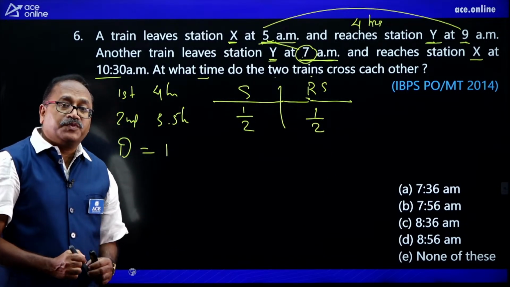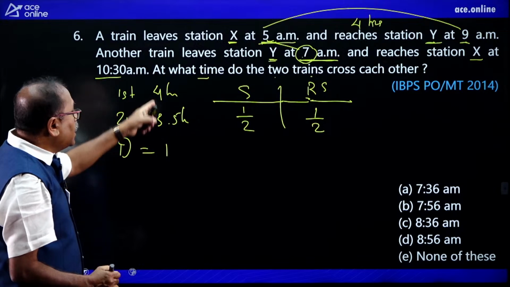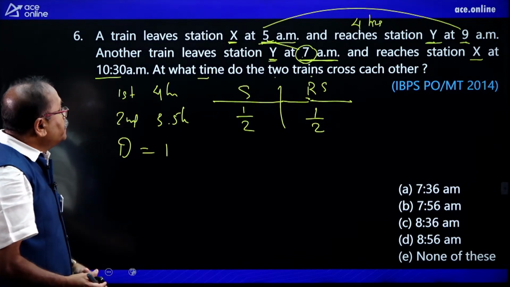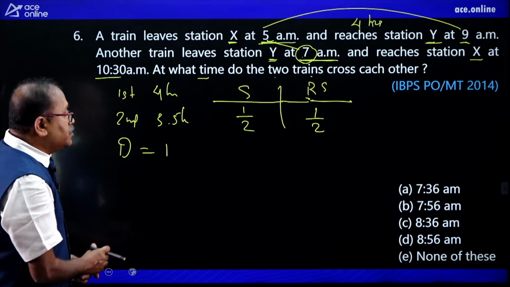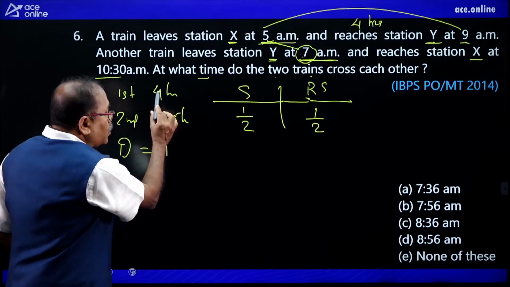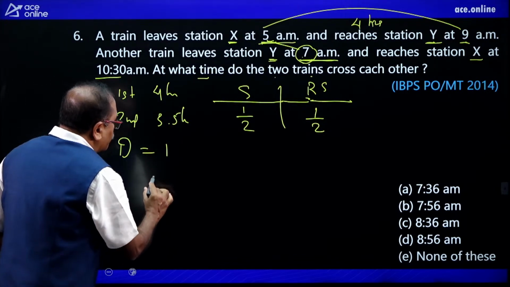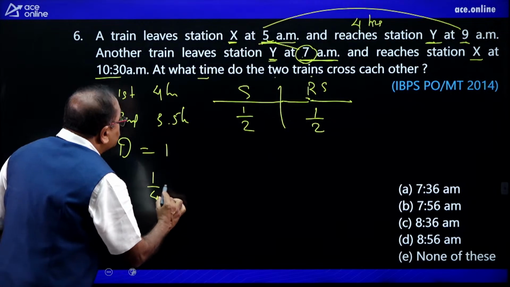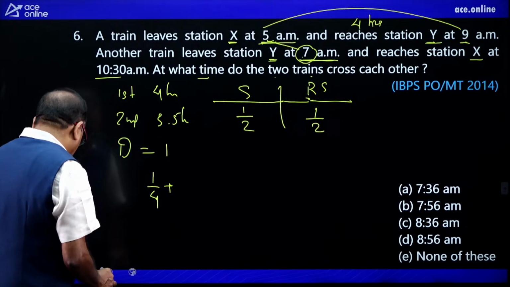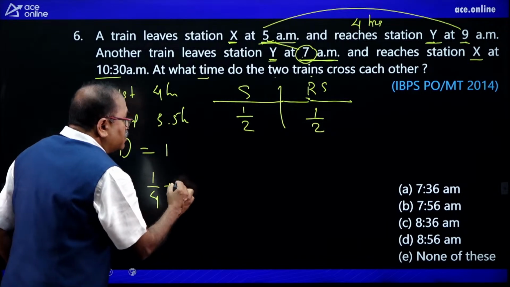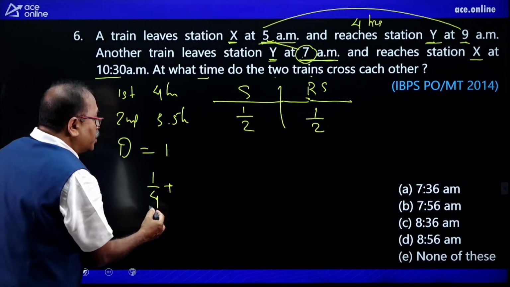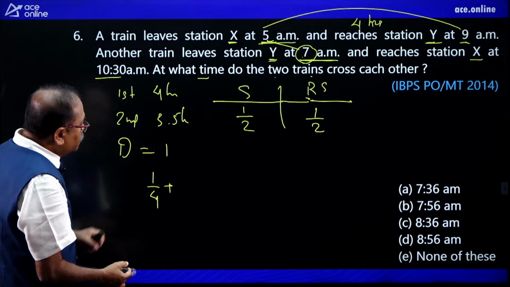And what is the relative speed here? So I have these two speeds. I need to find out the relative speed of this. How do I get the relative speed? You know that here 1 by 4 plus, the easiest way to find it out, 2 by 7. It becomes 2 by 7, right?